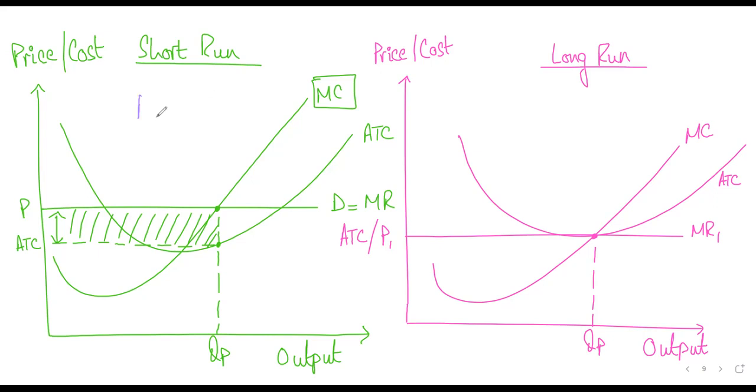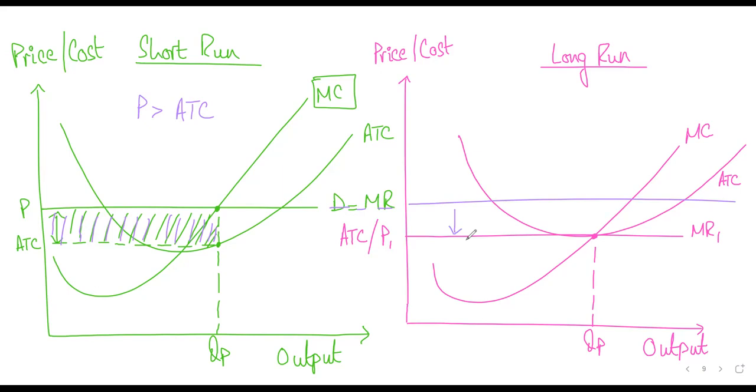When do you earn abnormal profit? When price is greater than ATC. As you can see from the graph, price is greater than ATC, therefore the area of this shaded rectangle shows the abnormal profit that the companies are making. However, what happens in the long run? When other companies see that you're making abnormal profit and there are no entry and exit barriers, new firms will enter. When new firms enter, your demand curve will shift down. Previously your demand curve was somewhere over here. Now it has fallen down because there are more firms, but the market size is the same.